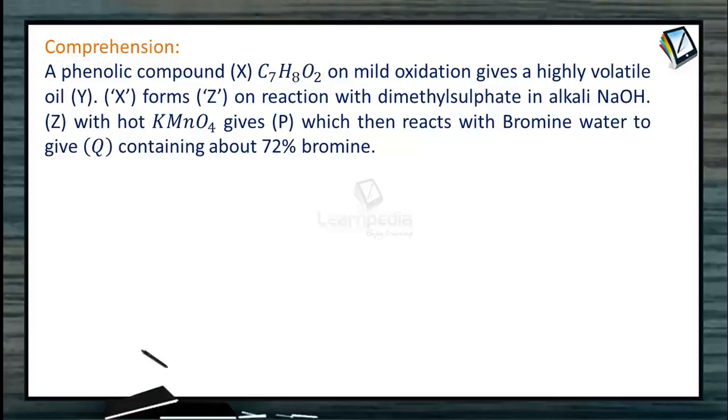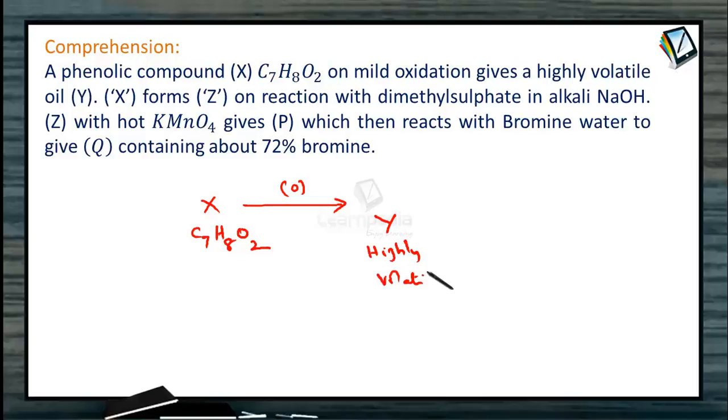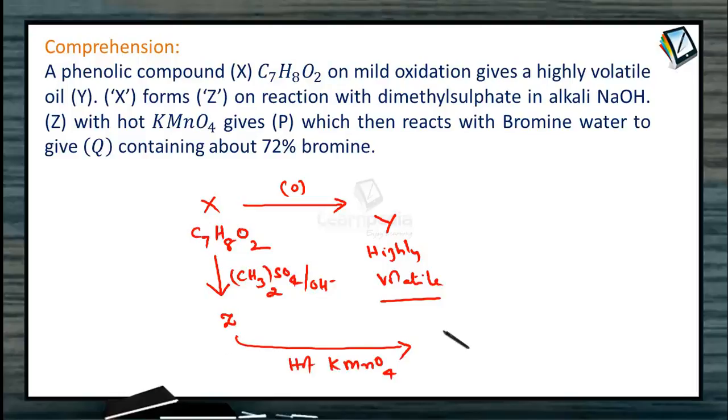Next question, comprehension. A phenolic compound X, C7H8O2, on mild oxidation gives a highly volatile oily substance Y. This X also forms Z on reaction with dimethyl sulfate, methylation in alkali, and Z with hot KMnO4 gives product P, which then reacts with bromine water to give Q containing about 72% of bromine. So this is given as the passage.